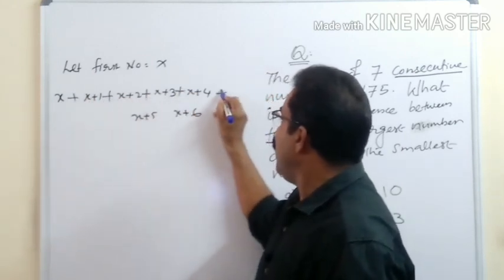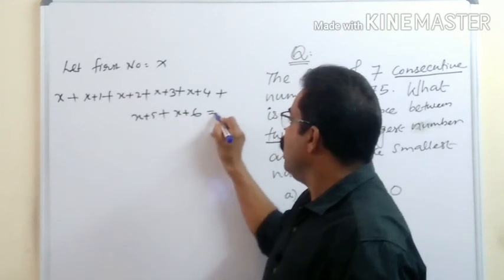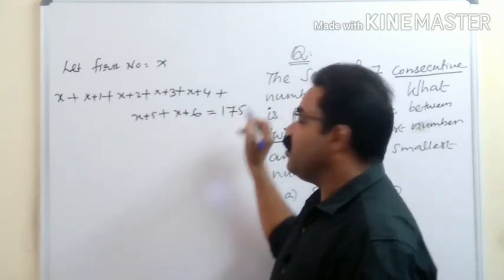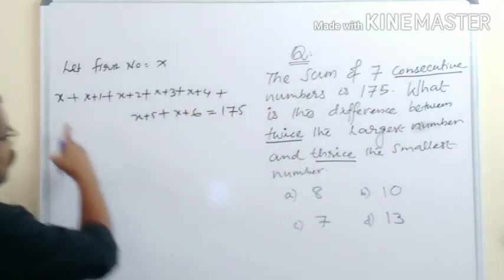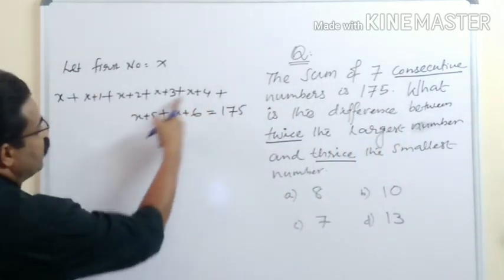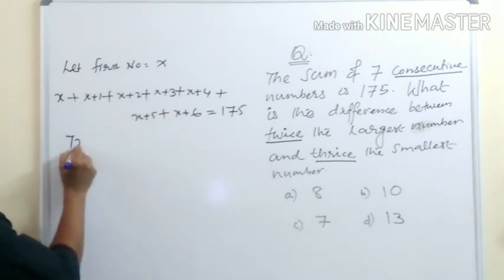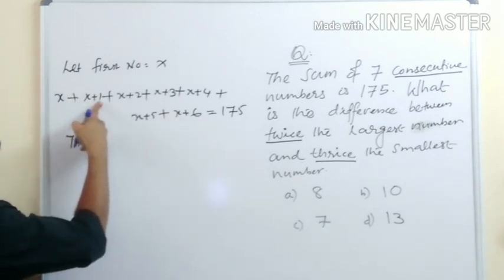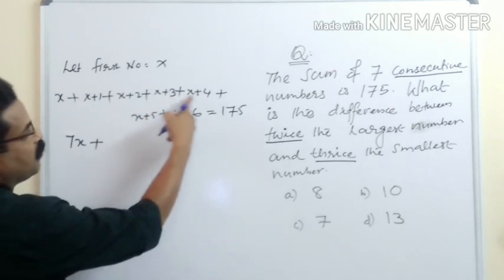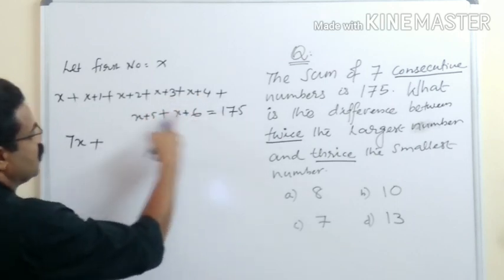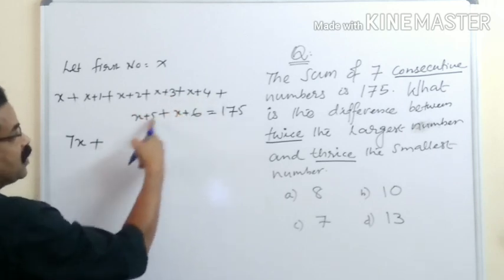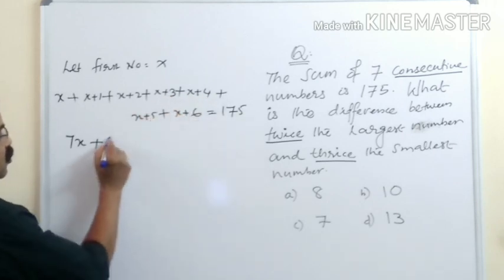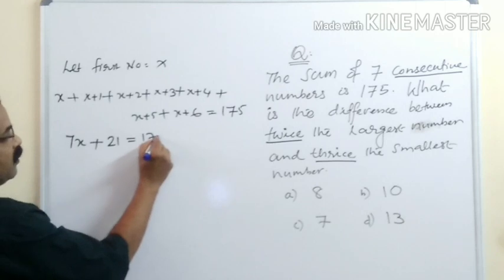All this when you add, you will get equal to 175. Now we can find out what is x. How? See, 1, 2, 3, 4, 5, 6, 7x. 7x plus 1 plus 2 plus 3 plus 4 plus 5 plus 6. 1 plus 2, 3, 3 plus 3, 6, 6 plus 4, 10, 10 plus 5, 15, 15 plus 6, 21 is equal to 175.